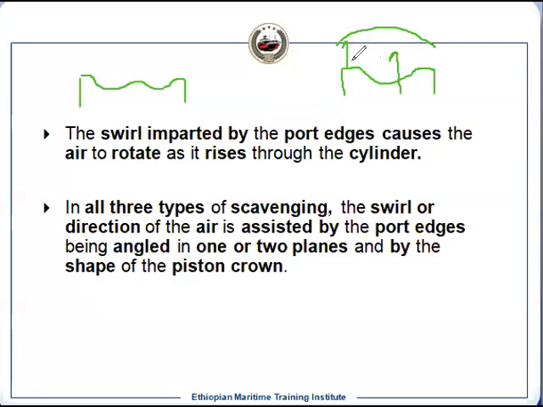So this will have a swirling effect, so the air will turn. Swirling effect means the air has to change direction so that it will have better mixing. Here also you can have it like this, and this also will be like this. So the shape of the crown is also used for the swirling effect.